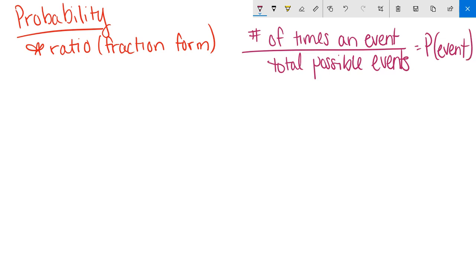Okay, so we had talked about the probability of rolling the number 6 on a dice, or the probability of getting tails if you flip a coin. Other possibilities are, honestly, endless. For instance, if I wanted to say the probability of rolling an even number on a dice, okay?